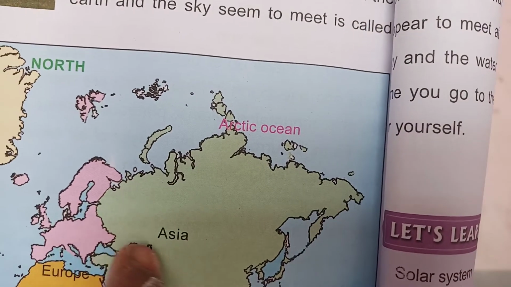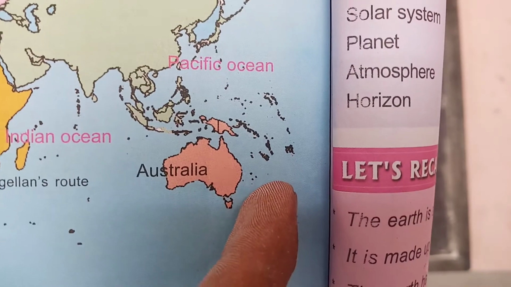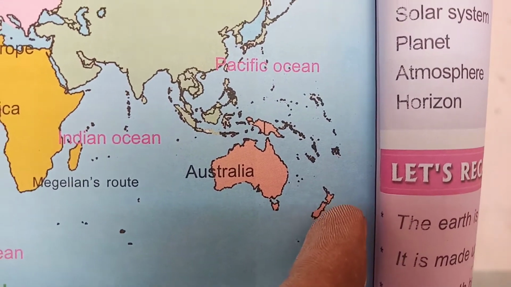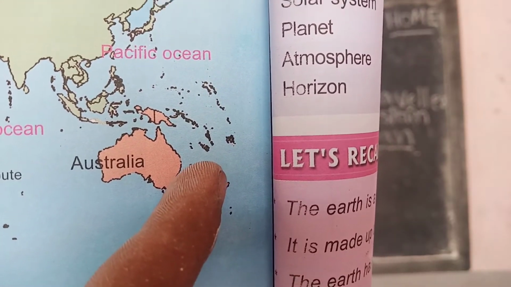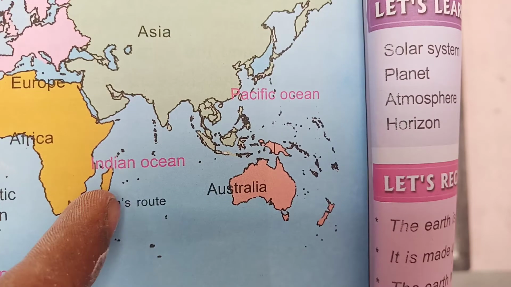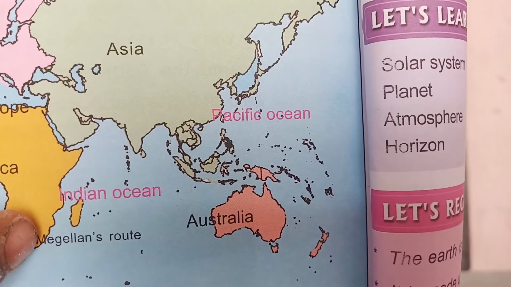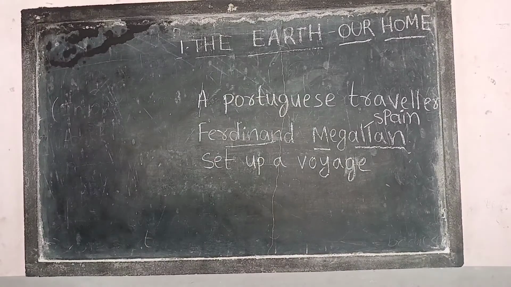If you go around in a circle, where will you come? To the same place, right? After 3 years he reached the same place where he started.